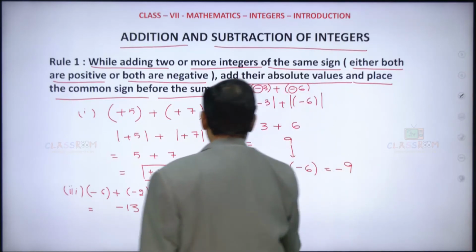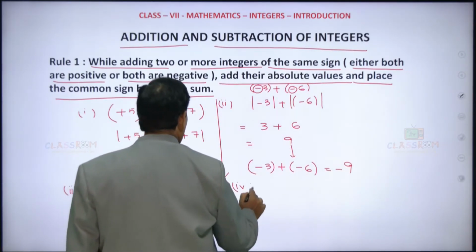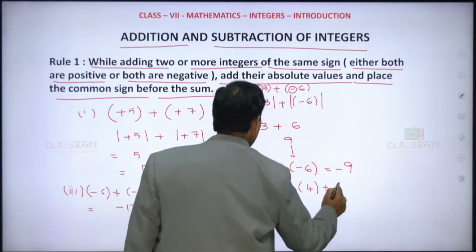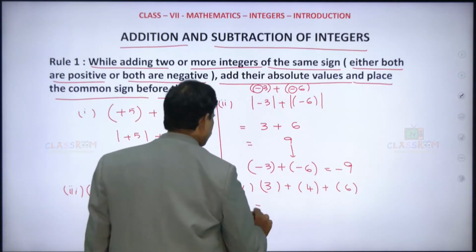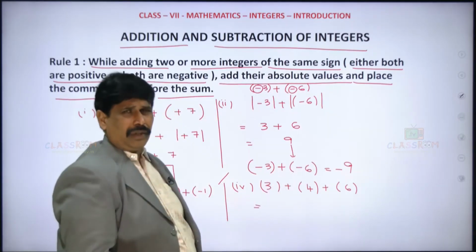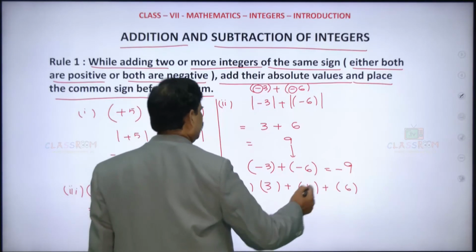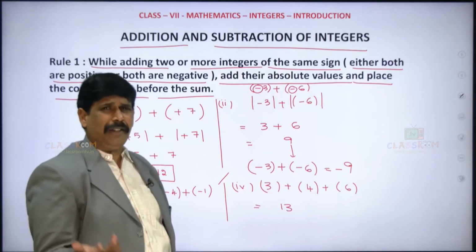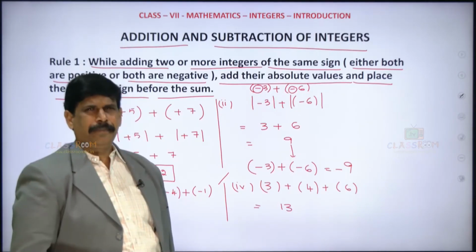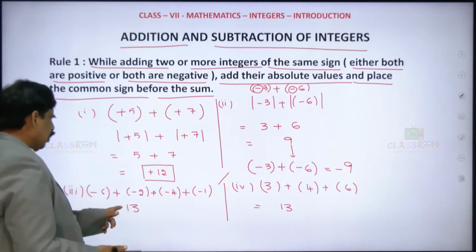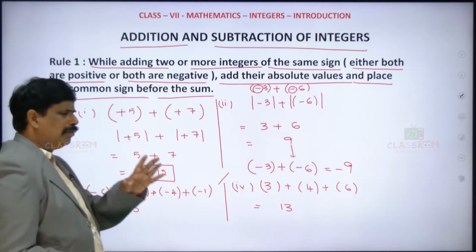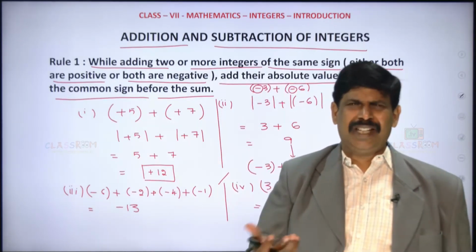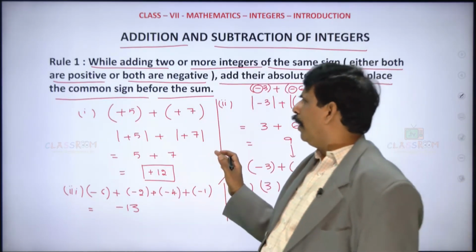If it is positive, no issue. Suppose all of them are positive. It is given 3 plus 4 plus 6, for example. These are all positives, so just add directly. 3 plus 4 is 7, 7 plus 6 is 13. No need to keep any plus. 13 itself indicates that it is plus 13. So when it is negative, you add the numbers first, and whatever sign is common, that sign you have to place. So this is rule 1.